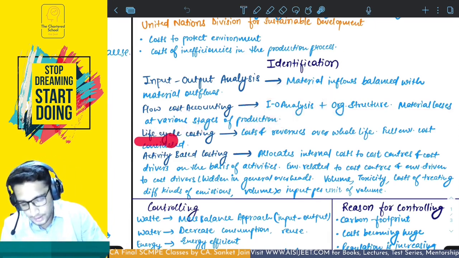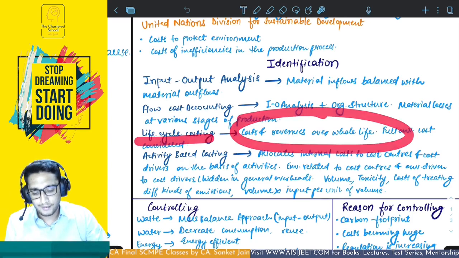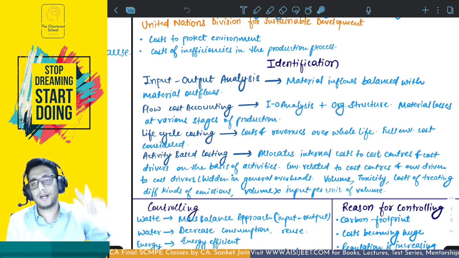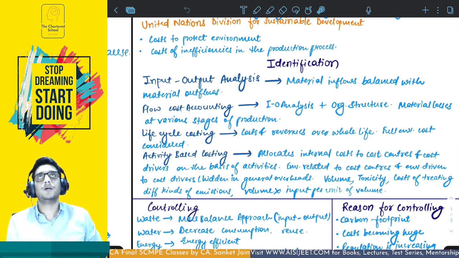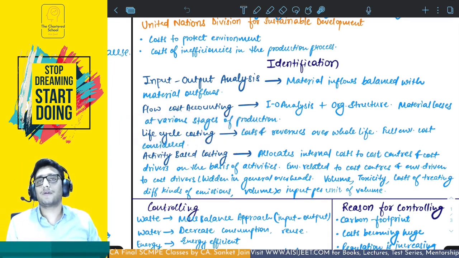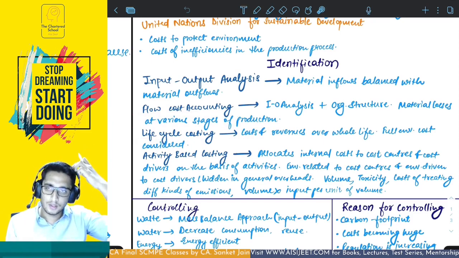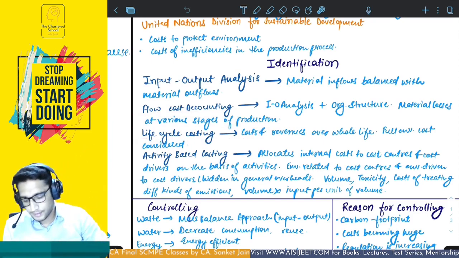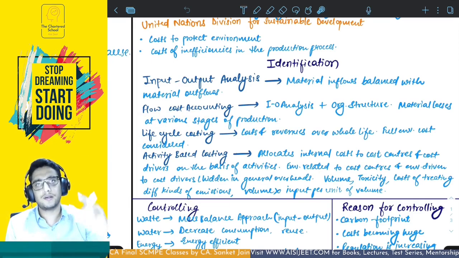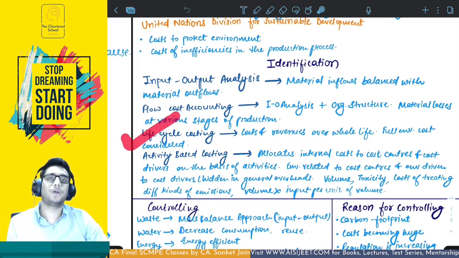Next, life cycle costing, where cost and revenues over the whole life are considered. So the full environmental cost will be considered over the entire life of the product. Example, if you had not used life cycle costing, you would have never considered decommissioning cost as an environmental cost. But when you use life cycle costing, that cost which you know is going to be incurred, not contingent, fixed, but incurred later, you already consider as environmental cost.